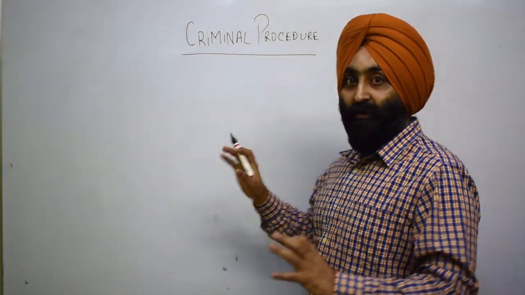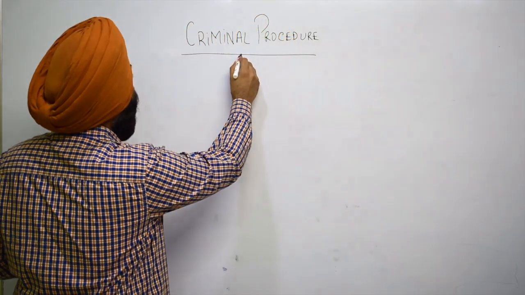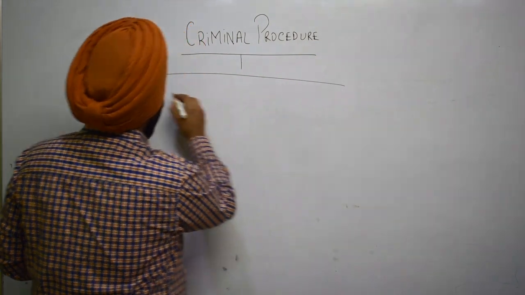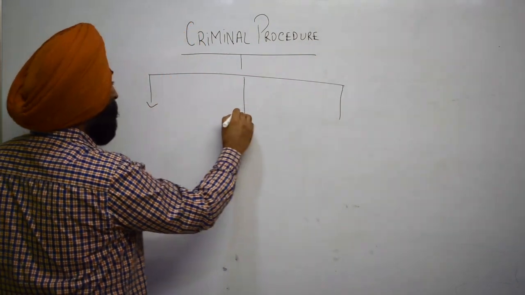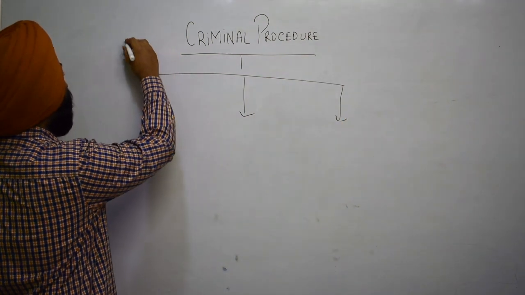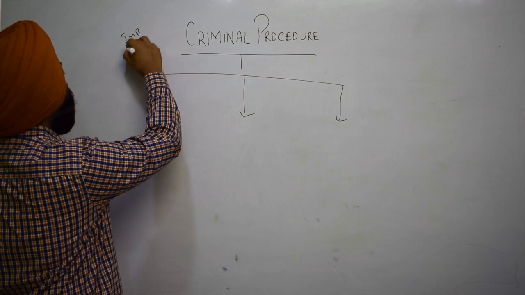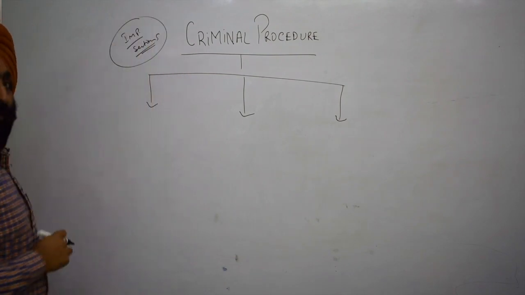So in this video, I'll be telling you that whenever you are studying Criminal Procedure Code, this particular subject has to be divided into three parts, right? And moreover, I'll let you know the procedure, how this particular subject has to be read, and along with that, there are a few important sections which are to be read whenever you are starting the subject, right?